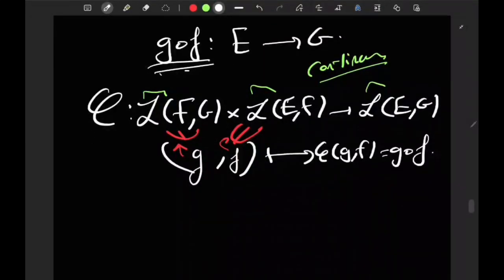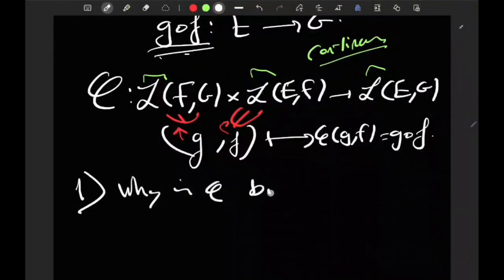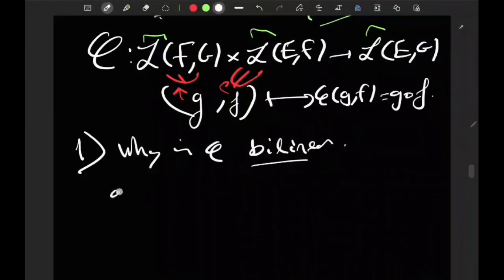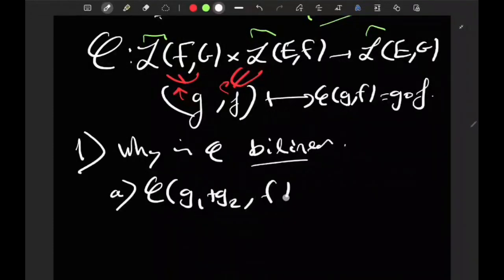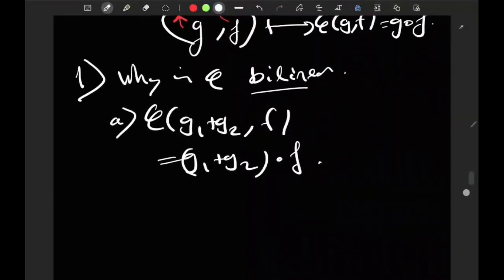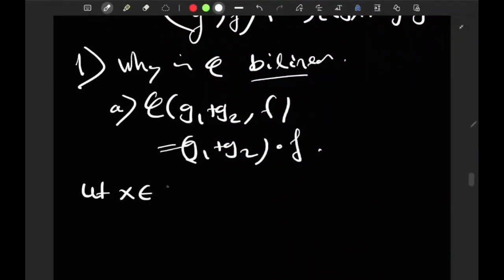So this mapping actually is bilinear, and this is something that we talked about previously. So first, why is phi bilinear? Let's detail some things. First of all, let's do phi of g1 plus g2, f. What's this? This is g1 plus g2 round f, right? And so let some x belong to the space of f. Also, I want to compose with f, so let me take something in the domain of f, which is E.